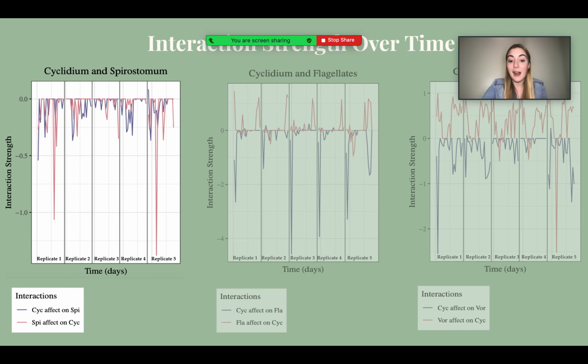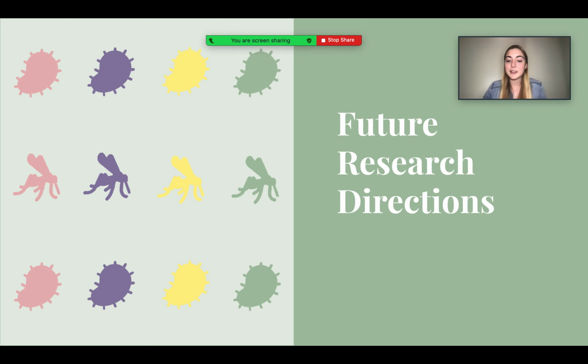In this particular graph, we can see that Cyclidium and Spirostomum populations are strongly negatively related, but at other times they have almost no effect on each other. One biological explanation for these shifts is that the populations compete heavily for food when it's scarce, but neither population affects the other when there's plenty of food to go around. This nonlinear time series modeling research gives us better insight into the varying mechanisms driving population change.